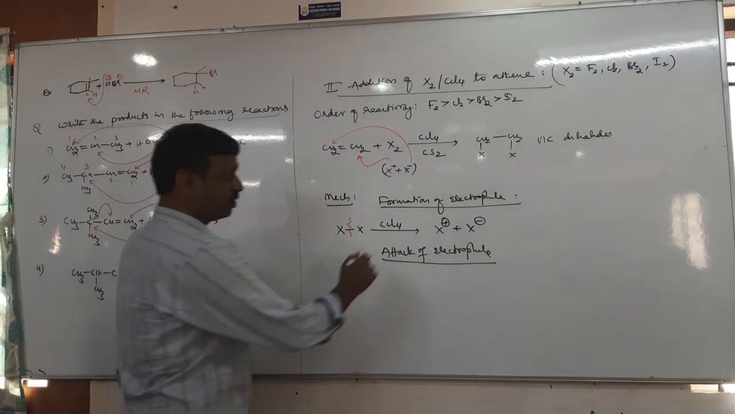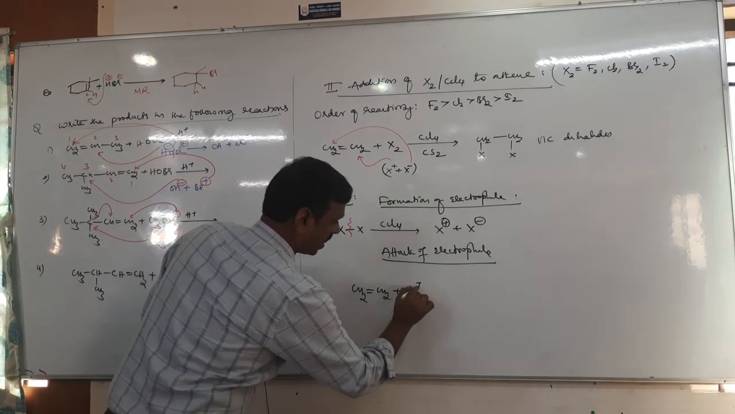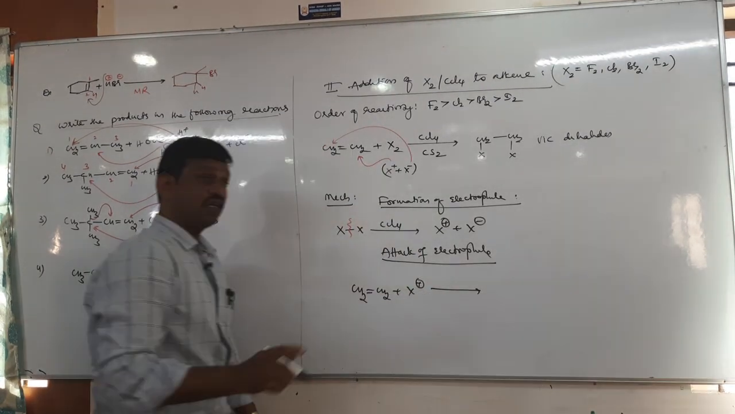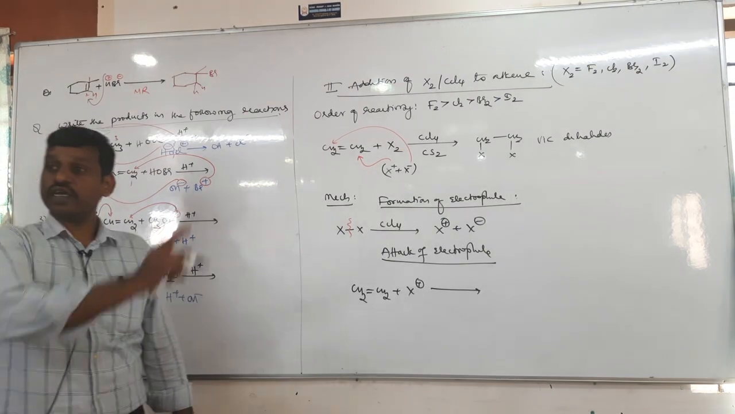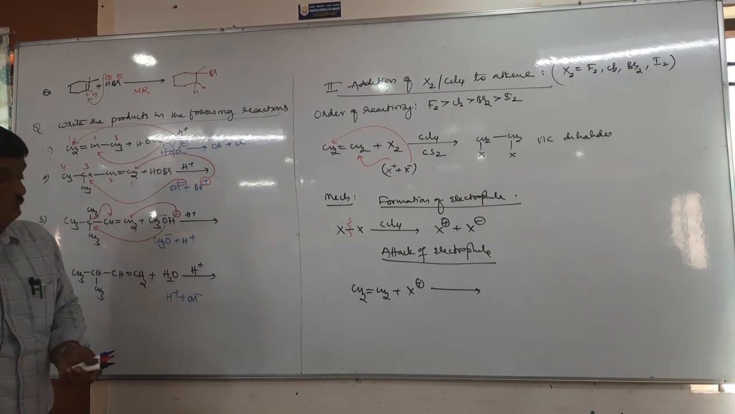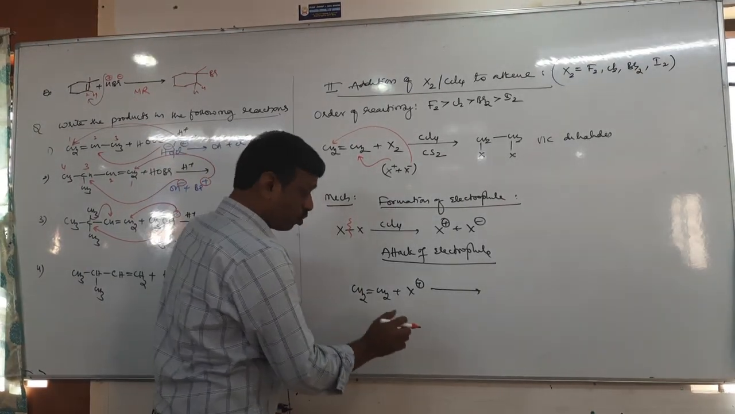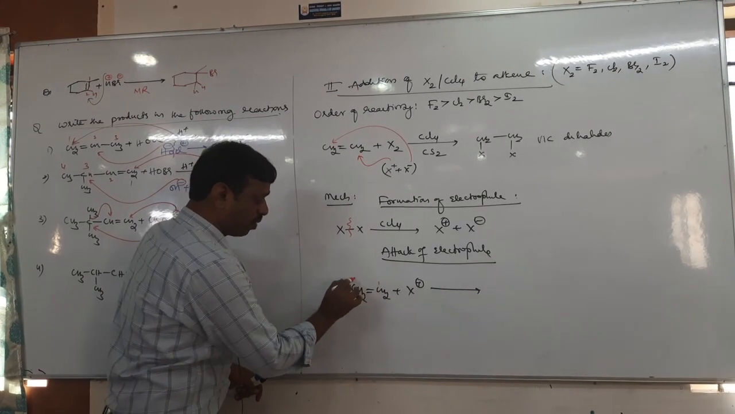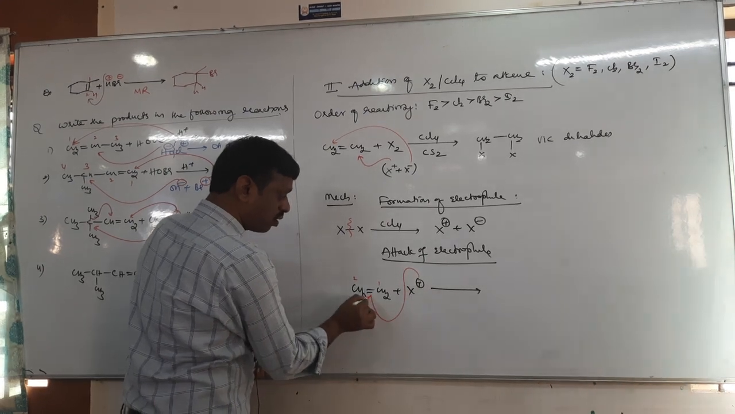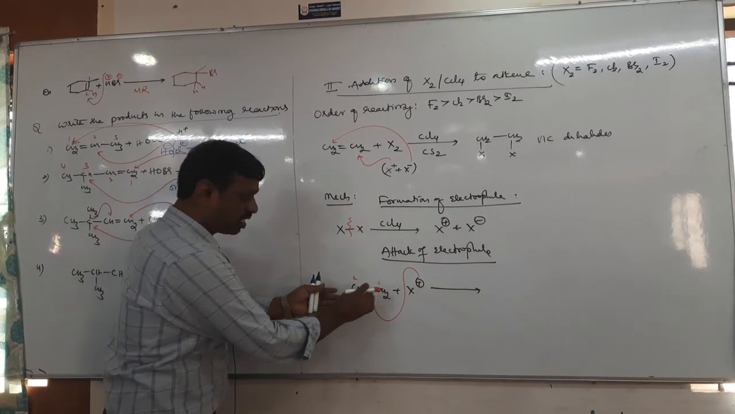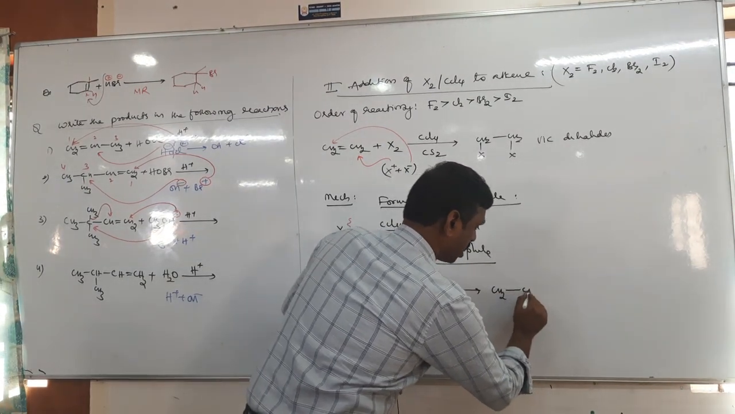Attack of electrophile. Now take the alkene here. The electrophile is X plus. The attack of the electrophile is different here; it is not like the previous HX. Only one step is different. This X plus does not attack any particular carbon, 1 or 2. This X plus attacks the whole pi bond, so the pi bond will be broken and becomes a single bond.